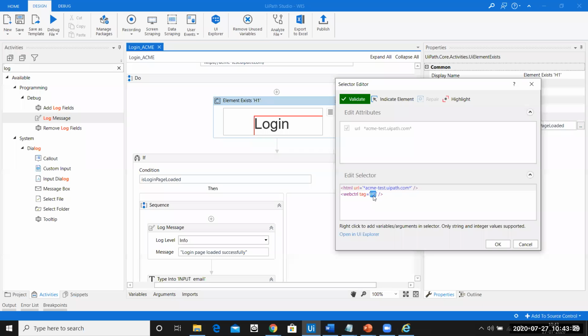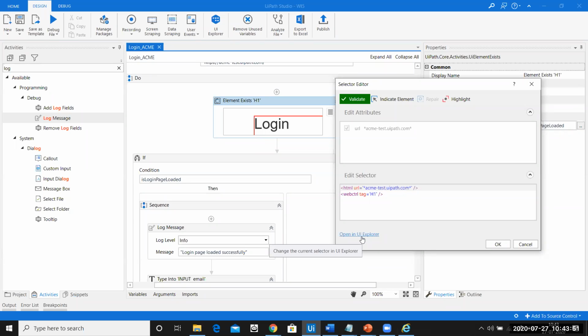So how do we solve this? What I want is for login to be written in the selector, because each and every time my selector has to look if login is there or not. If it's only H1, any text written in an H1 tag will be considered true and then my automation is going to fail. So how can you solve that? You can solve it via the UI Explorer.